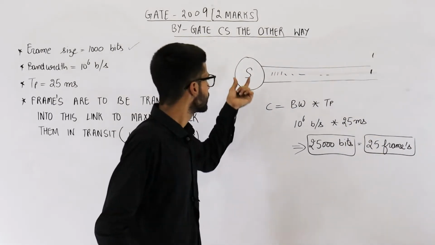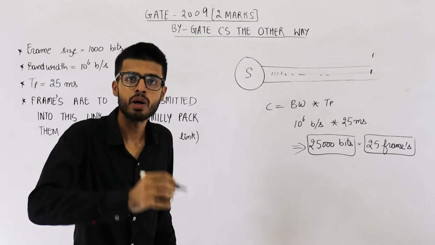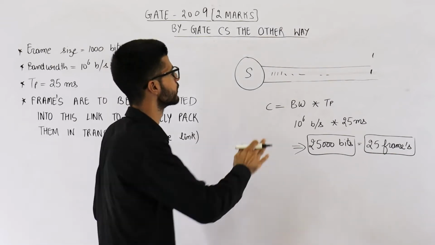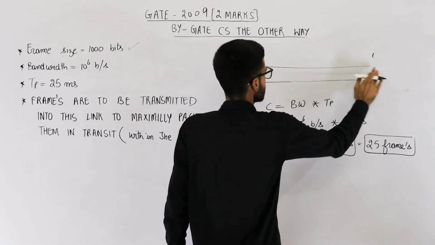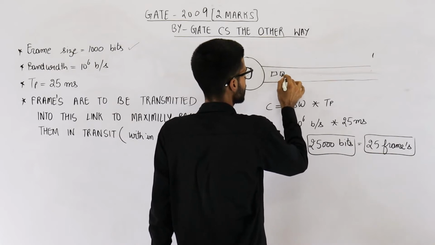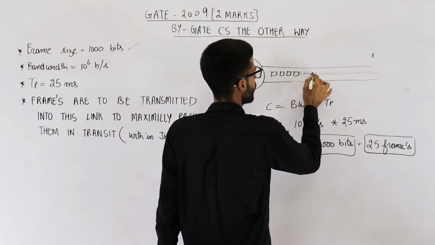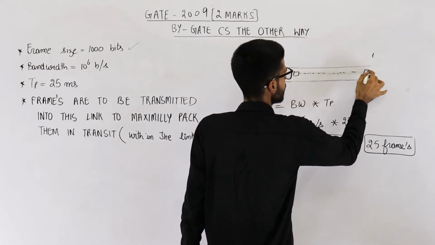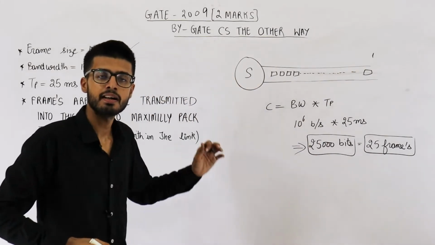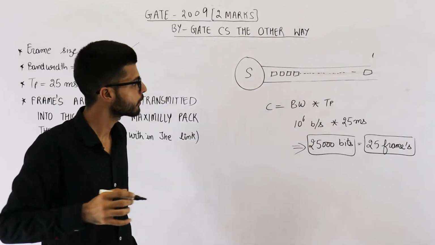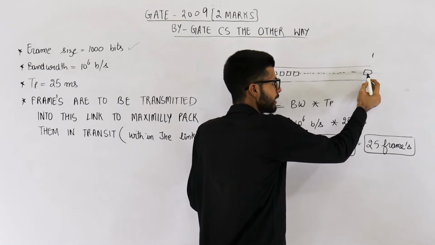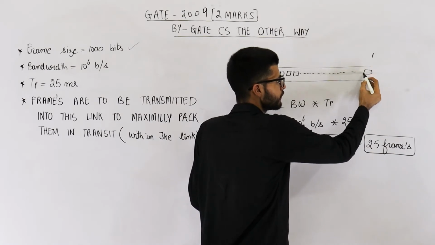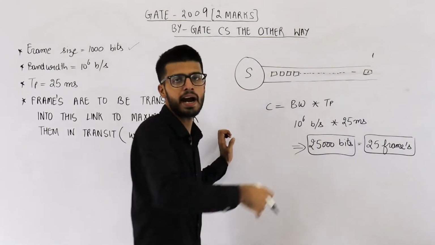That means the sender will have to send 25 frames in continuity. First frame, second frame, third, fourth, and so on. It is sending frames continuously and it has sent 25 frames. After sending 25 frames, the first frame will reach the end of the channel.